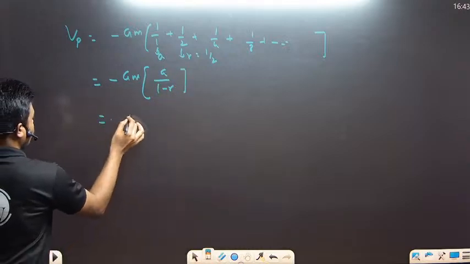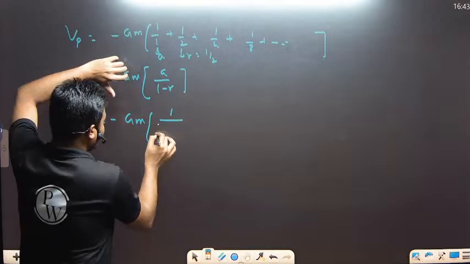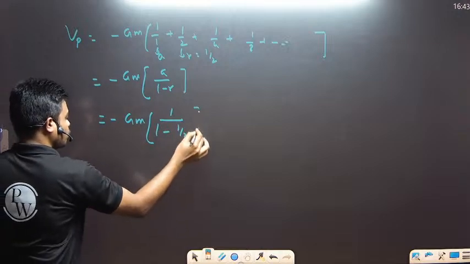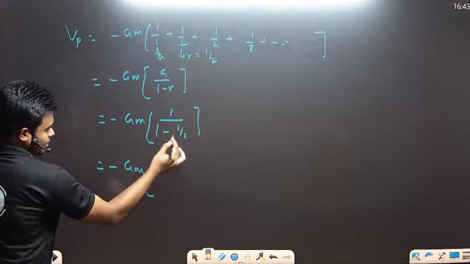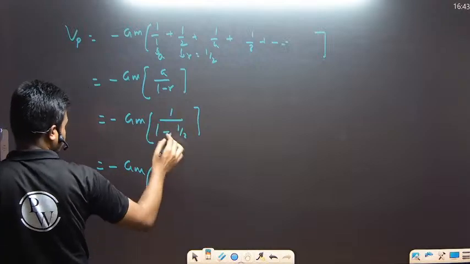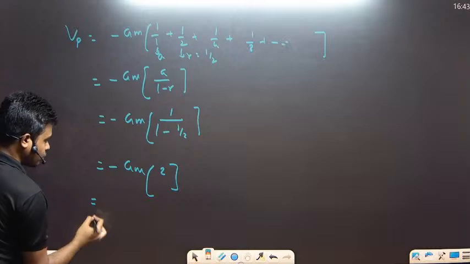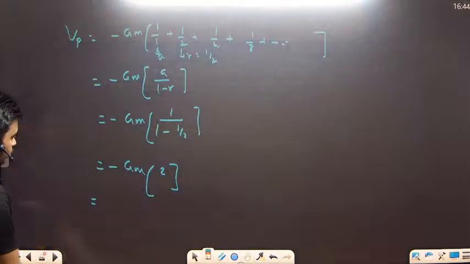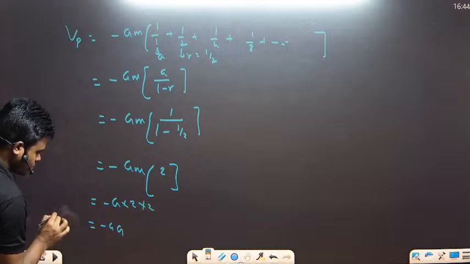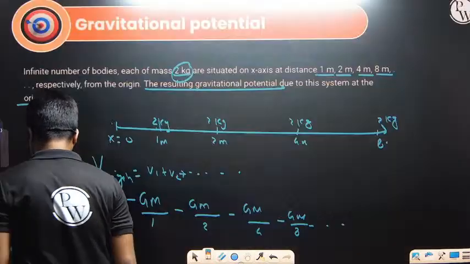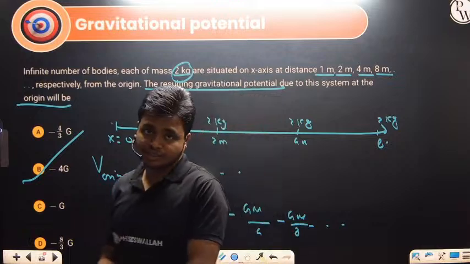So minus Gm into a, the first term is 1, divided by 1 minus r. What is r? 1 by 2. So we get minus Gm divided by 1 minus 1 by 2, so this will be 2 times. Putting the mass over here, minus G into mass, which is 2, into 2. How much did we get? Minus 4G. So the net gravitational potential at that particular point is minus 4G, from the geometric progression summation.